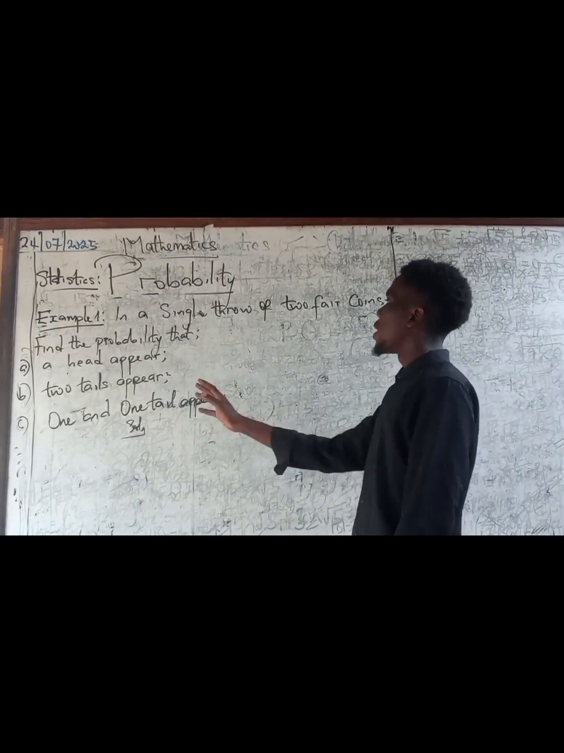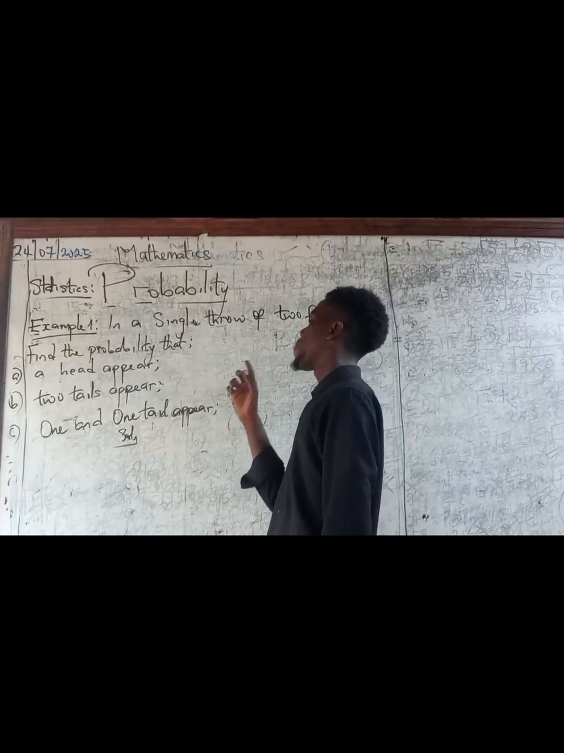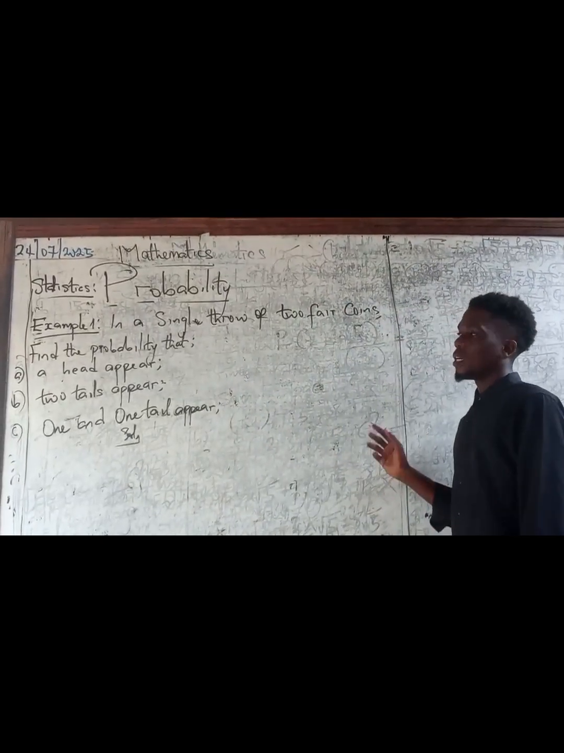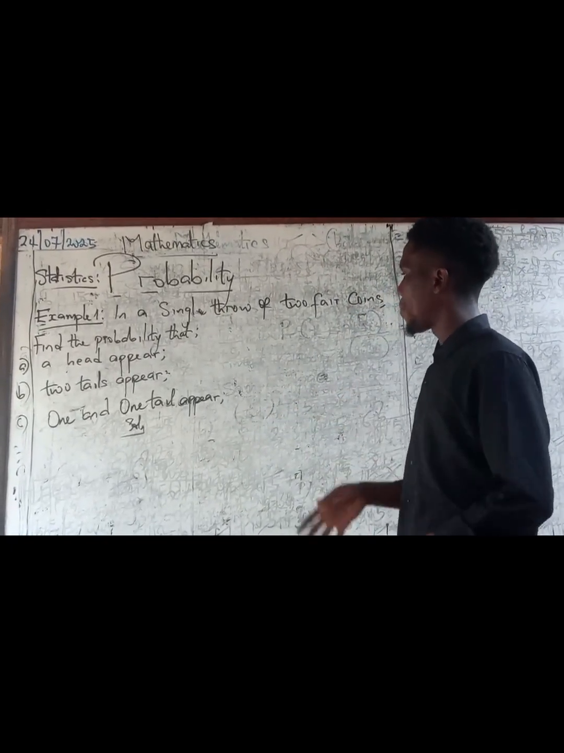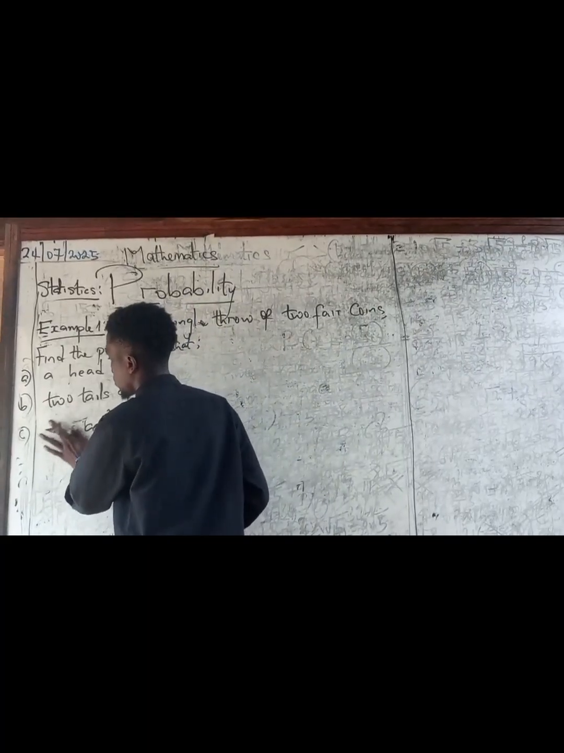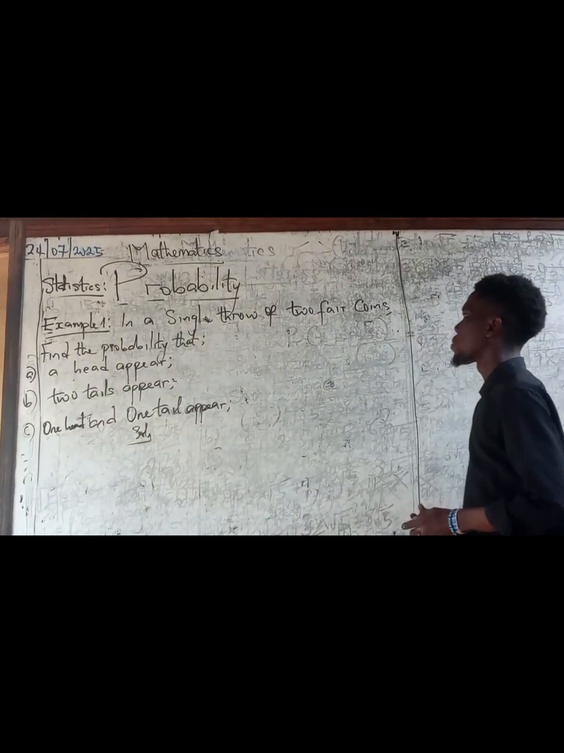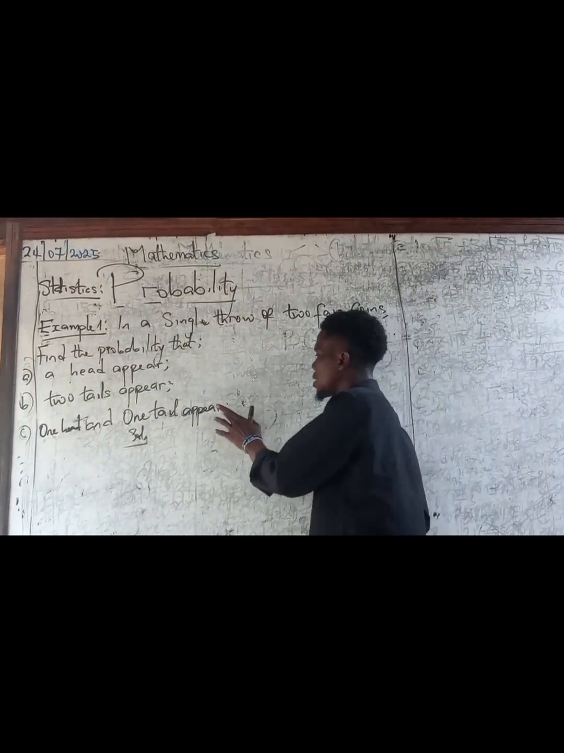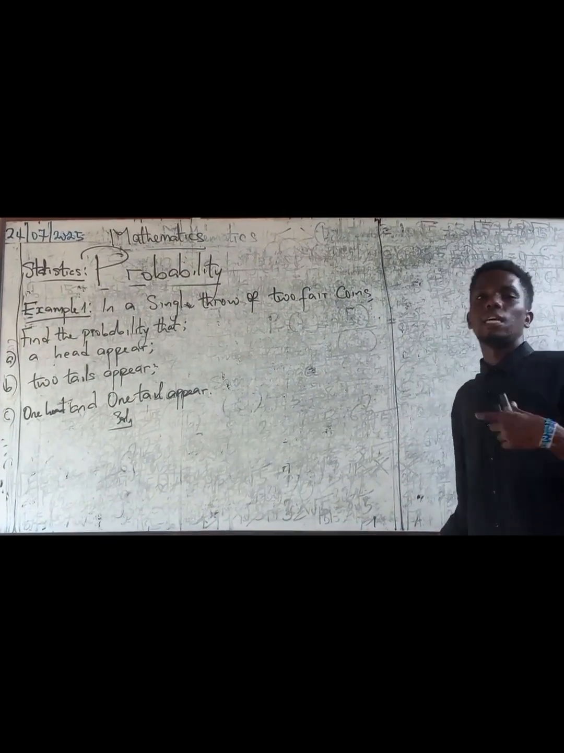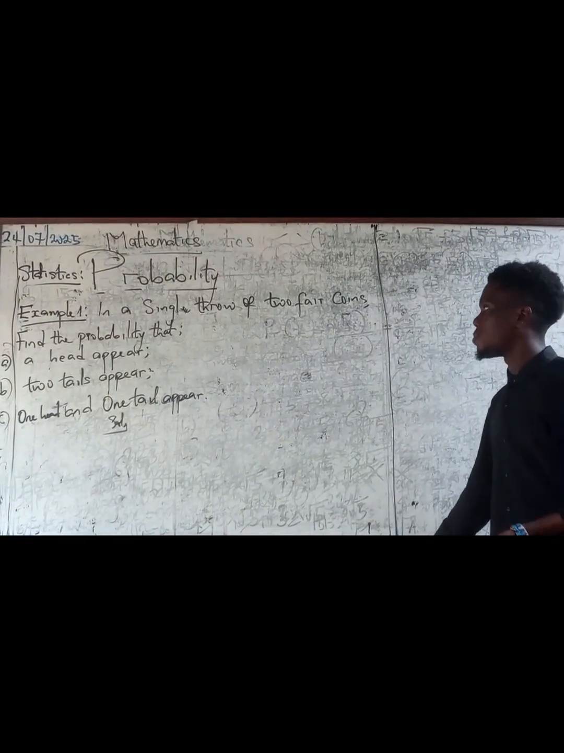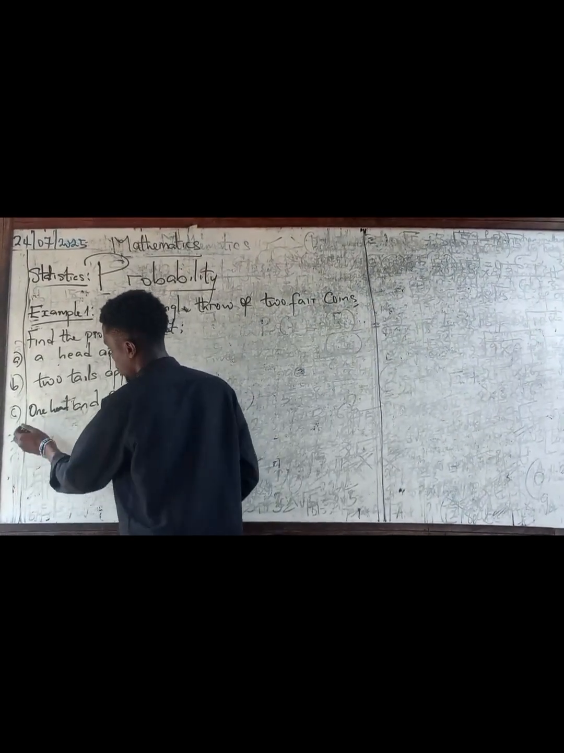So let's go. Example 1. In a single throw of 2 fair coins, find the probability that A, a head appears; B, 2 tails appear; C, 1 head and 1 tail appear. Okay, now this is a practical example of what a random experiment is. Remember what I told you about random experiments? Their outcomes cannot be predicted.